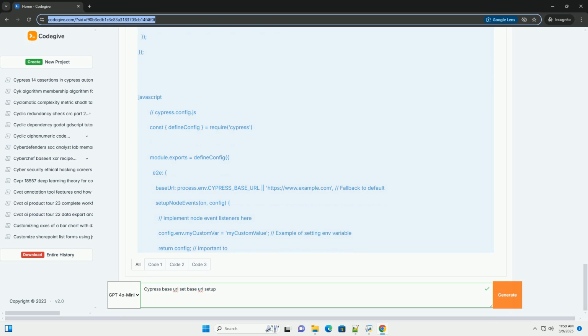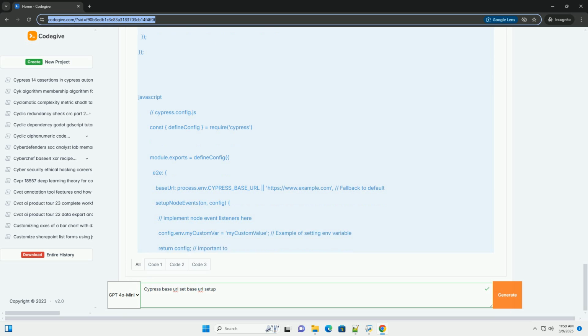Cypress cy.origin and cross-origin navigation: remember that while base URL simplifies navigation within a single origin, Cypress uses cy.origin to handle cross-origin navigation, visiting different domains. Base URL does not apply to cy.origin.